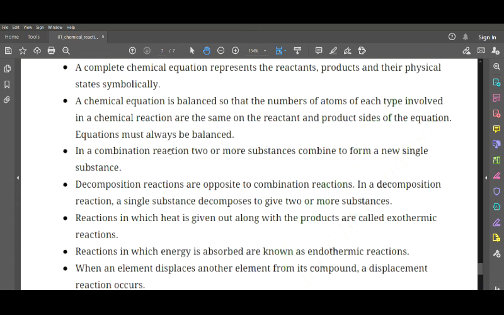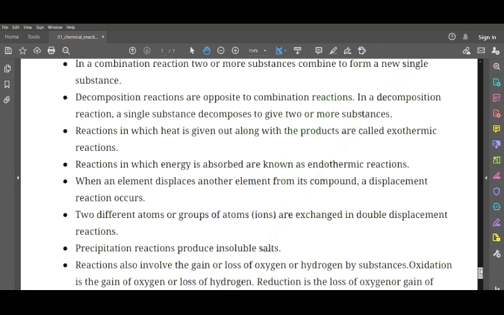In decomposition, a single substance decomposes to give two or more substances. Then again exothermic and endothermic, as we had defined. Exothermic reactions are those in which heat is given out along with the products. Endothermic reactions are those in which energy, that is heat, light or electricity, is absorbed.